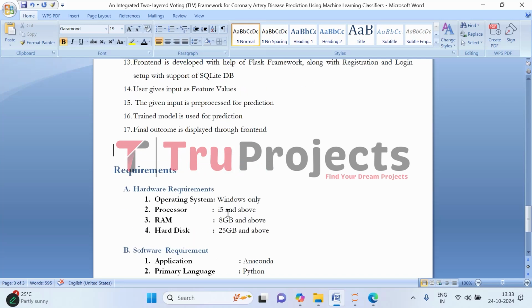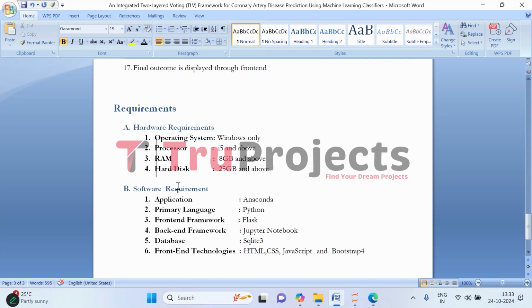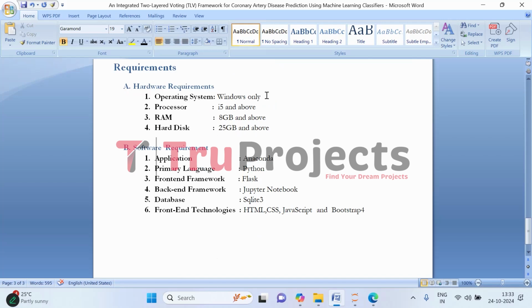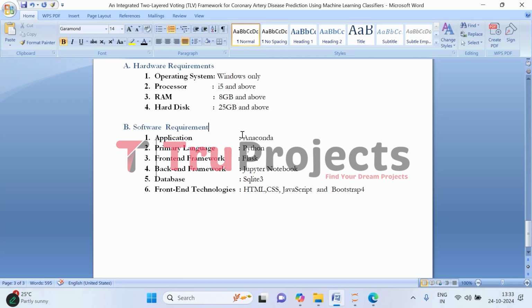So to implement this project, we need basic requirements, which are hardware and software. Coming to hardware, we need the Windows operating system, a processor of i5 and above, RAM of 8 GB and above, and a hard disk of 25 GB and above. Coming to software requirements, we need the Anaconda application, primary language of Python, front-end framework of Flask, back-end framework of Jupyter Notebook, database of SQLite3, and front-end technologies are HTML, CSS, JavaScript, and Bootstrap 4. This is all about the theoretical part of the project.